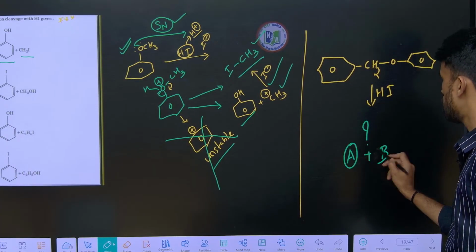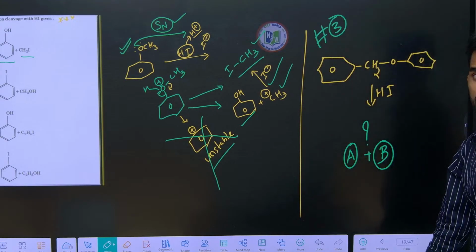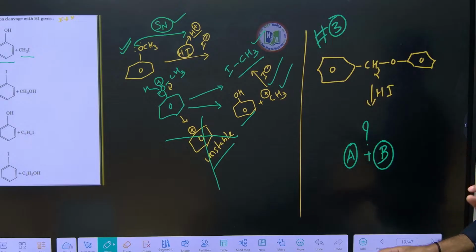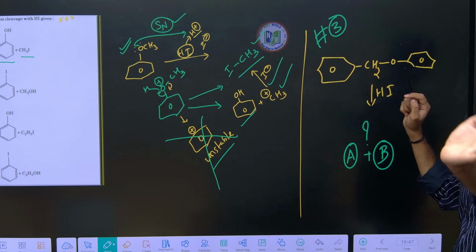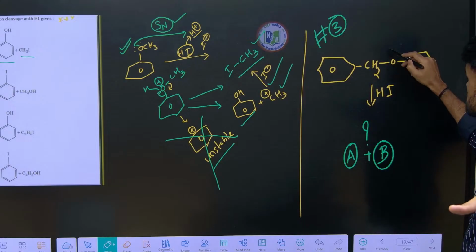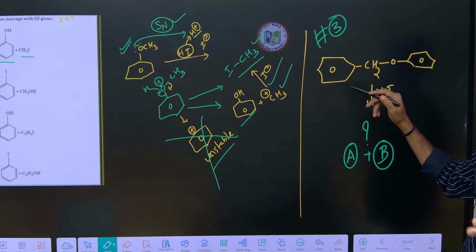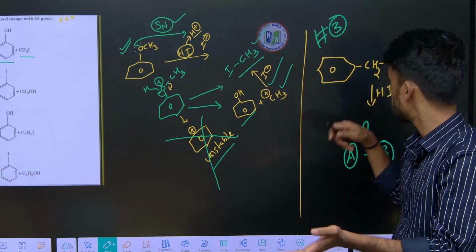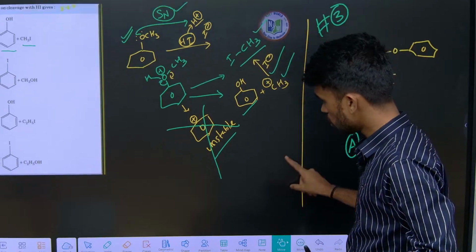What is the name of A? What is the name of B? So where do we need to break this bond? I told you, you need to break the C and O bond where it generates the more stable carbocation. See, if you break this side, we will get a carbocation. Is it stable, or is the phenyl carbocation stable? Which one is stable? Break that side and produce the products. Okay, next.